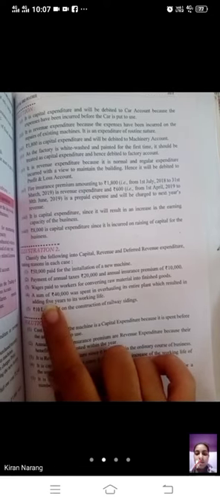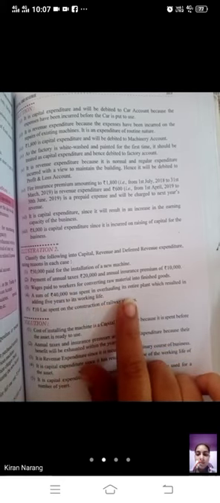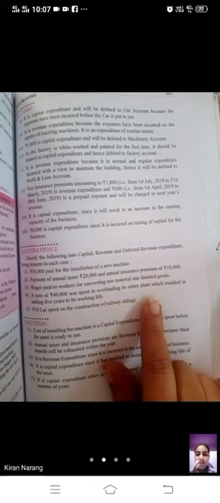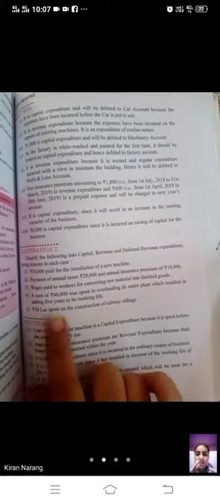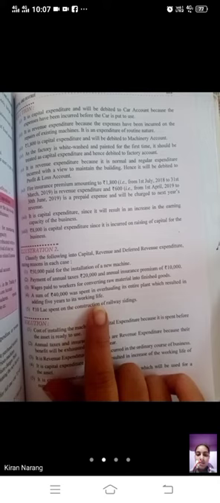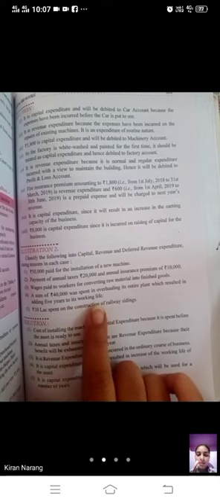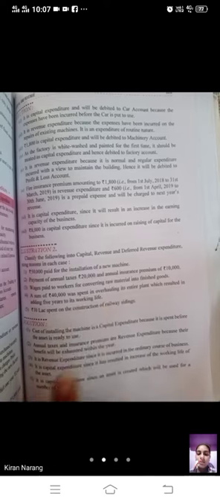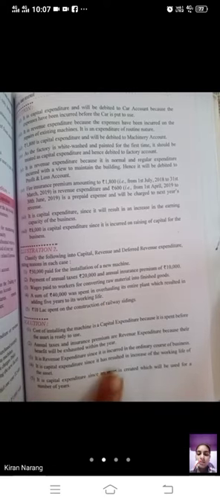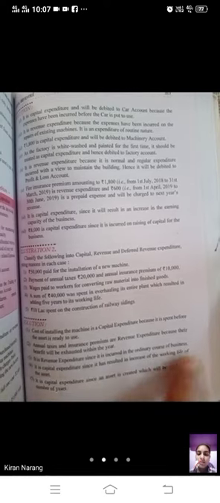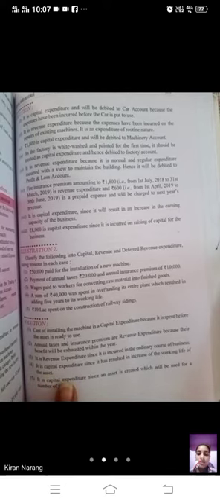Next, beta, a sum of rupees 40,000 was spent in overhauling its entire plant, which results in adding 5 years to its working life. Whenever we are increasing the earning capacity of any asset, that is capital expenditure. It is a capital expenditure since it has resulted in an increase in the working life of the asset.